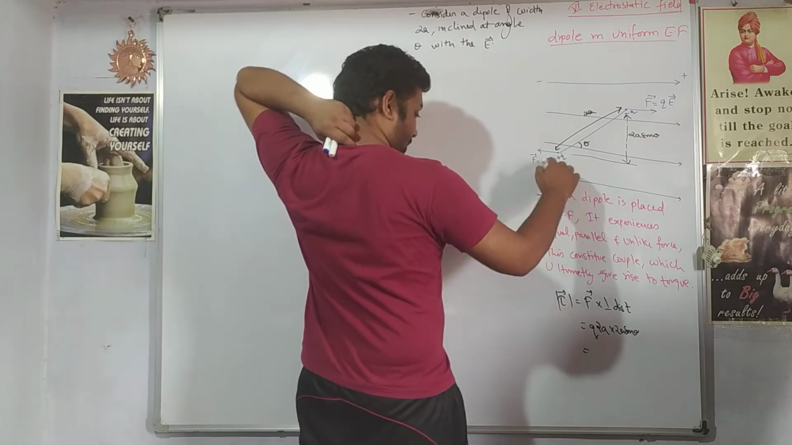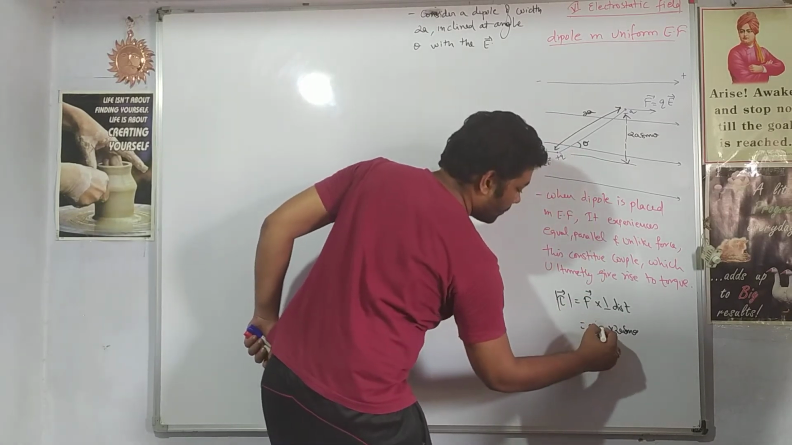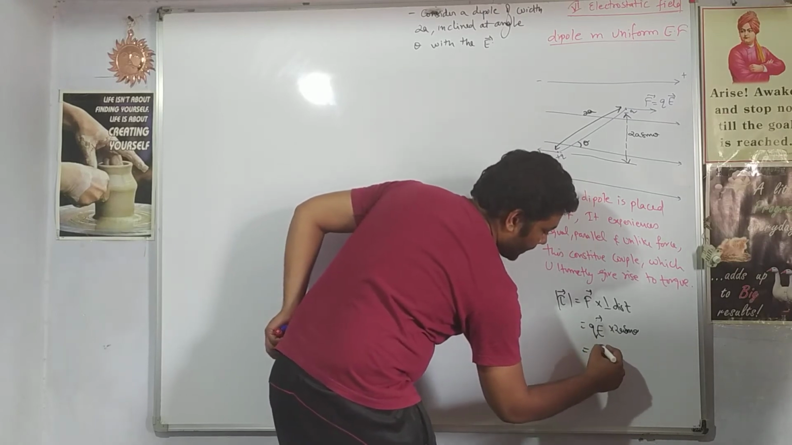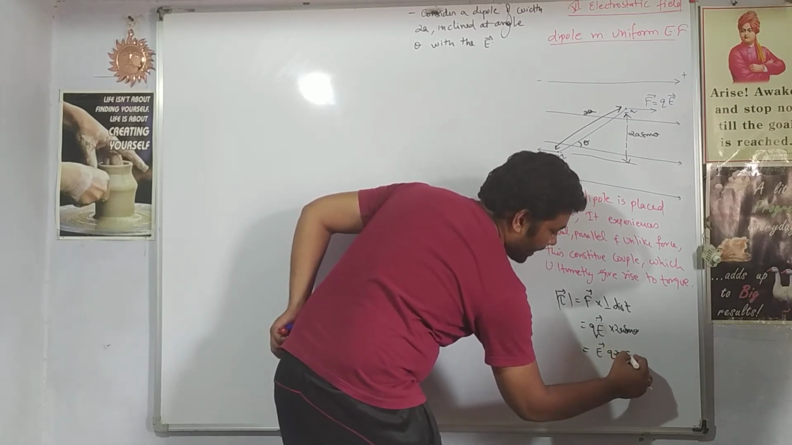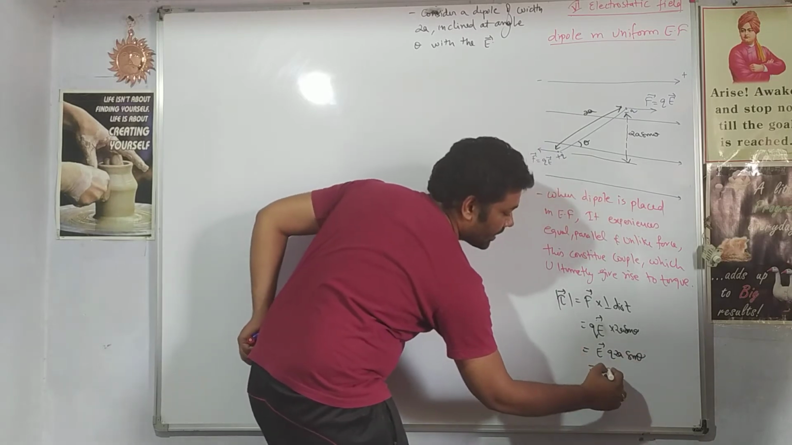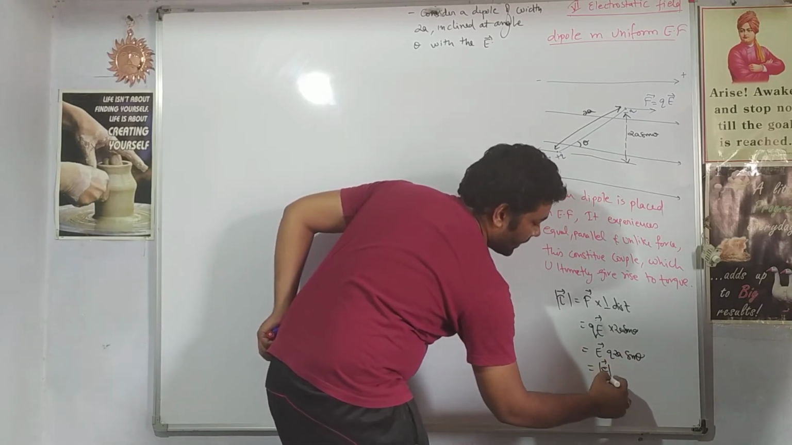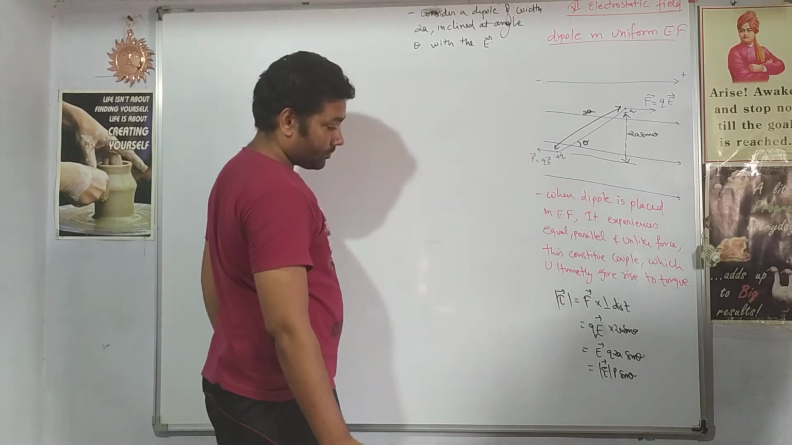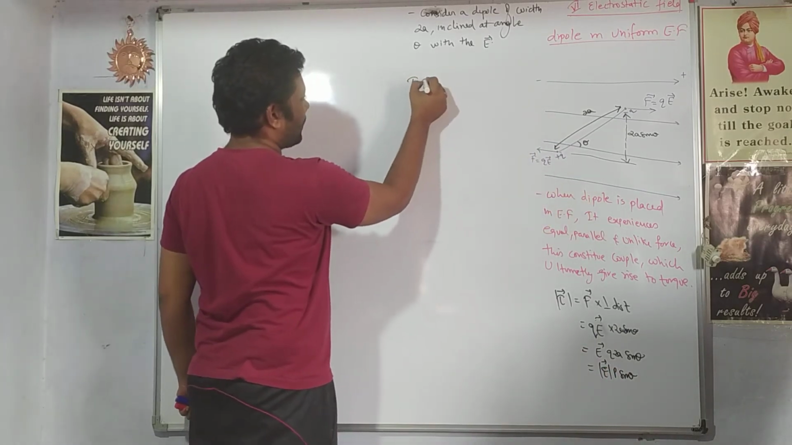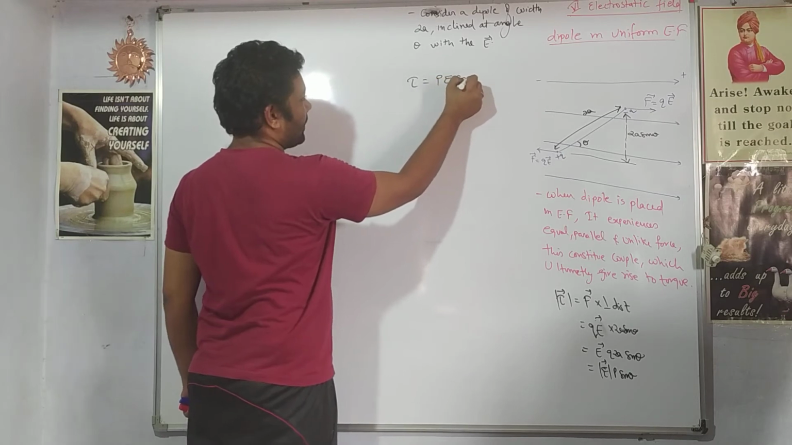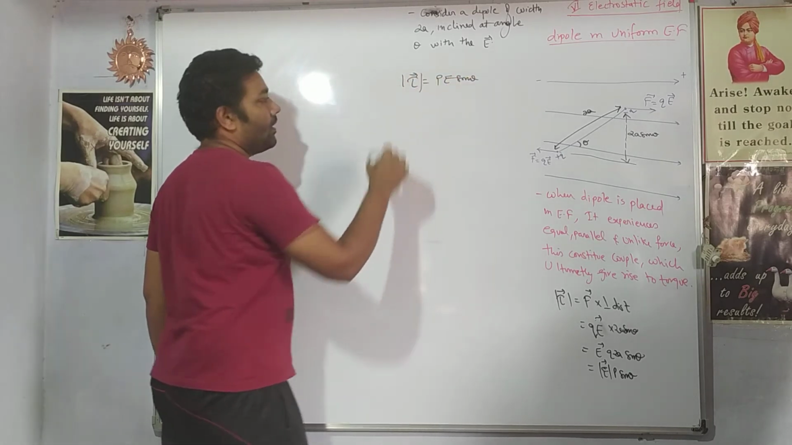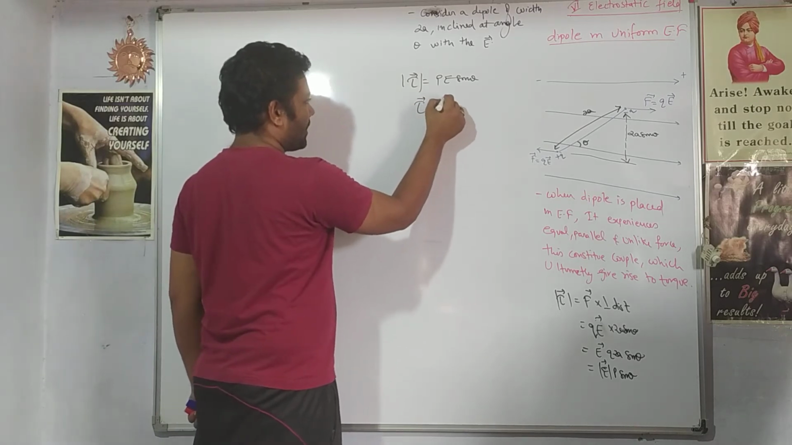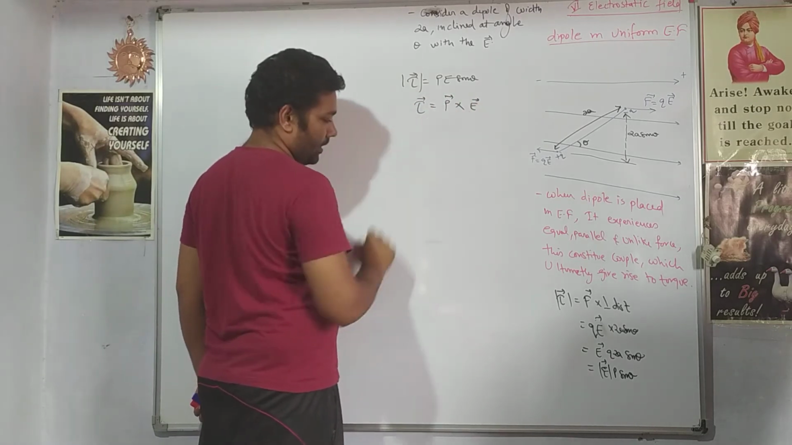The force experienced is QE. So if we simplify, we get E into Q into 2a sine theta. Q into 2a we know is the dipole moment. So electric field into dipole moment into sine theta. So the equation of the torque is τ = pE sine theta. This is a scalar equation. If we express this in vector form, it is p cross E.